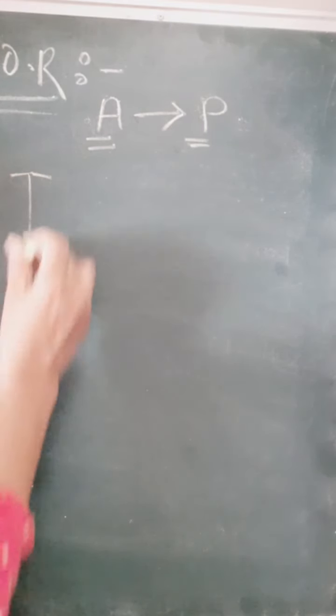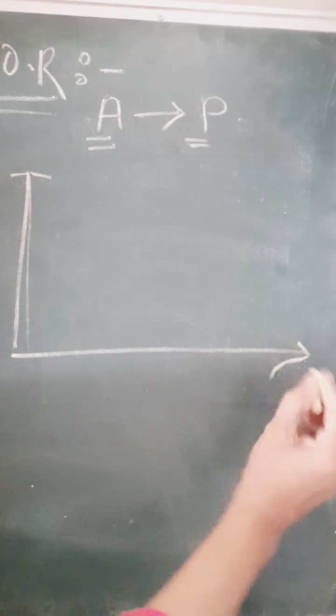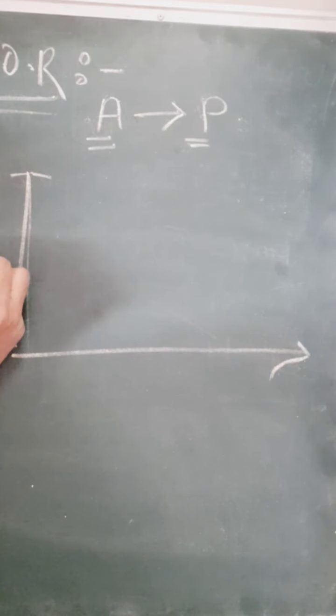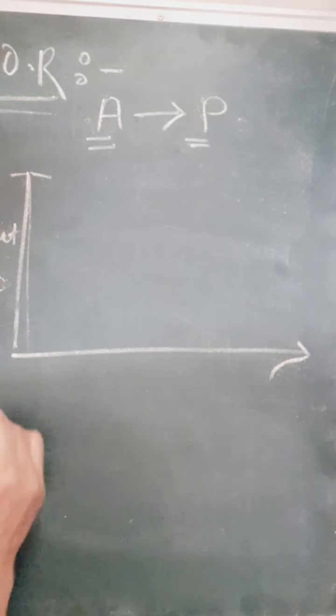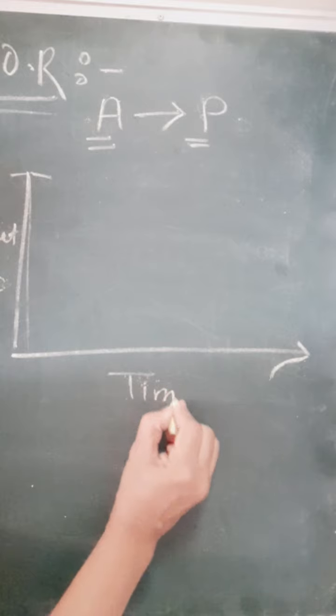How much the concentration of the reactant decreases with respect to time, and how much quantity of the reactant is converted into product, such a phenomenon or type of study is known as the rate of reaction. Suppose we draw the graph for this: of course, it is the reactant concentration on the y-axis, and on the x-axis we take the time.